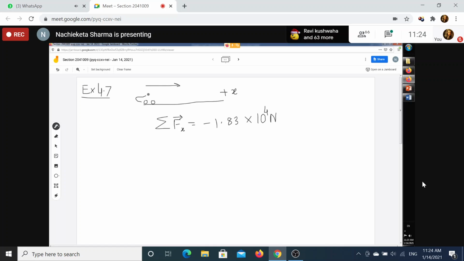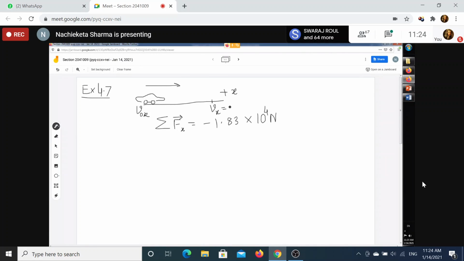The car was moving like this, but it came to a stop. It had a speed, so v naught x was not 0, but after traveling a certain distance, vx is equal to 0. So the speed is decreasing.